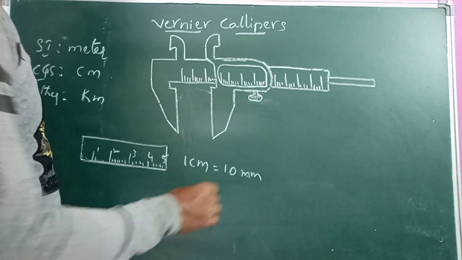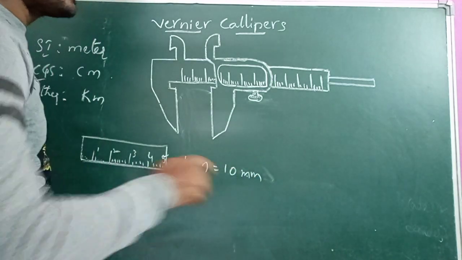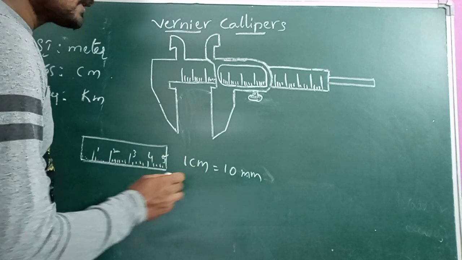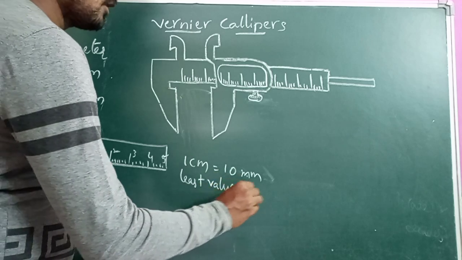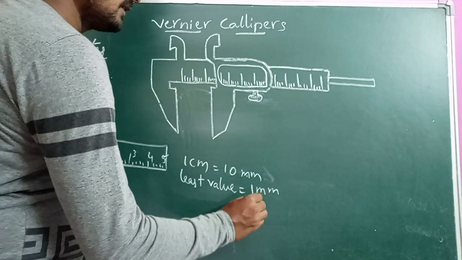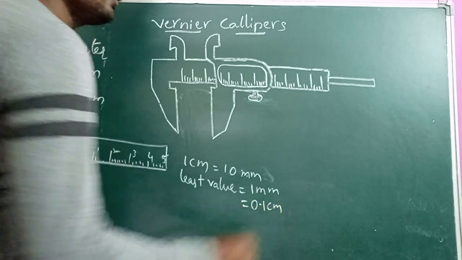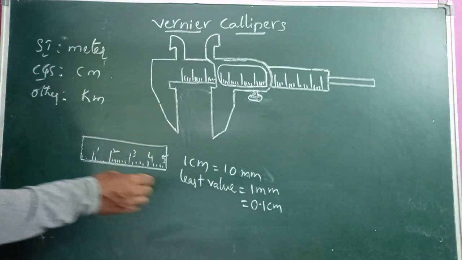So the least value we can measure using the meter scale is 1 millimeter. In centimeters, that is 0.1 centimeters.